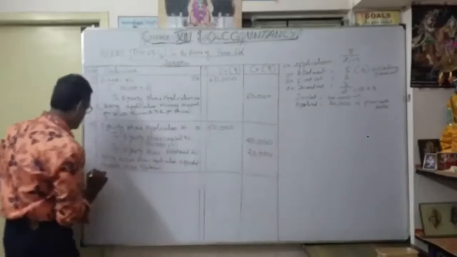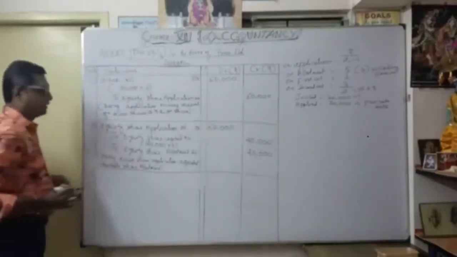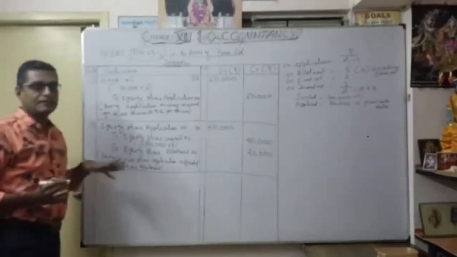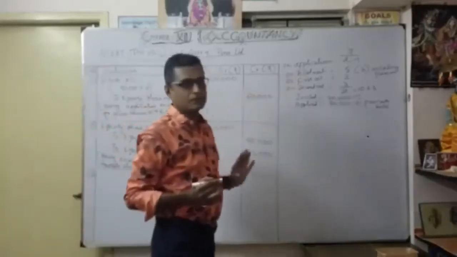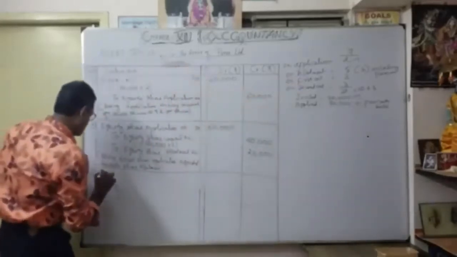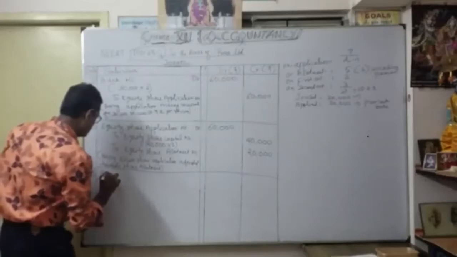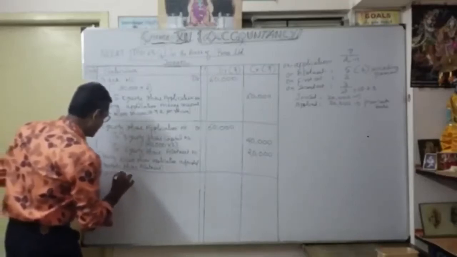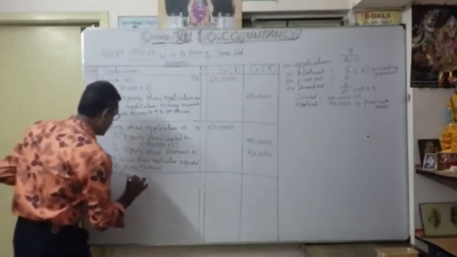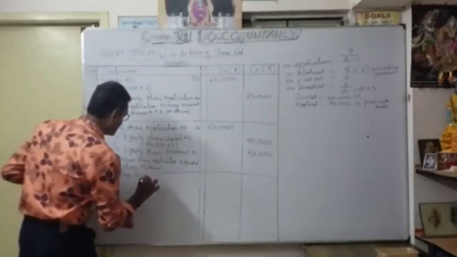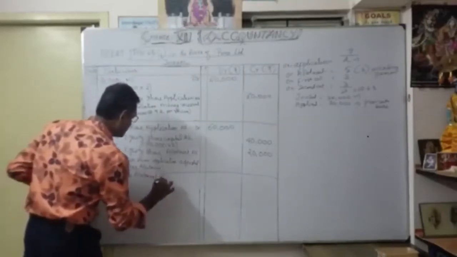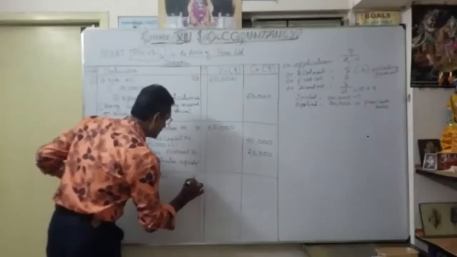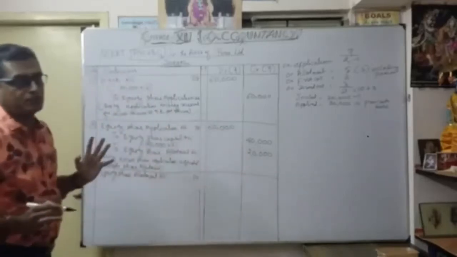Now, what is the third entry? Going for the share allotment. So what is the entry for that? Equity share allotment account debit, because how many shares for the share allotment?